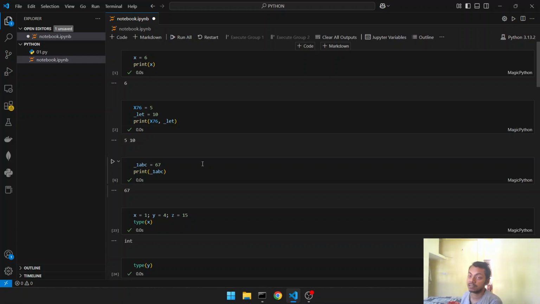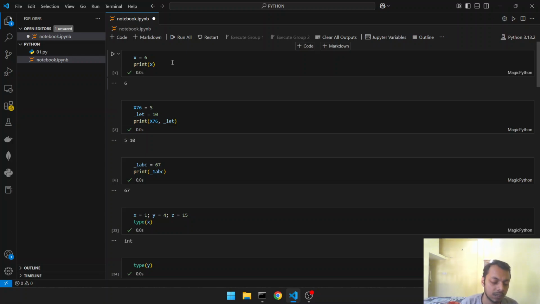Python has three categories of data types: basic data types, collection data types, container data types, and we have user defined data types. In this chapter we learned about basic data types, that is int, float, complex, boolean, and bytes and strings.